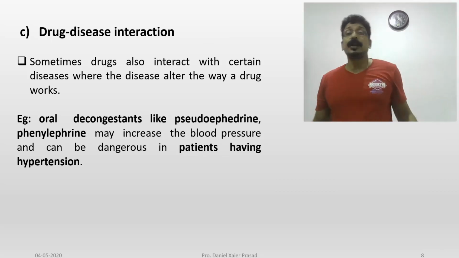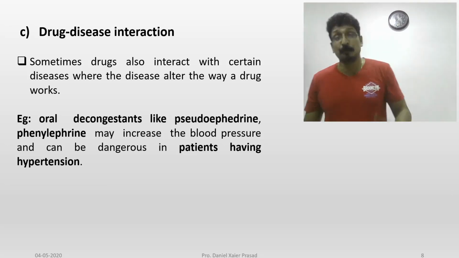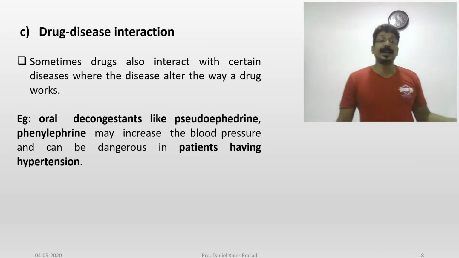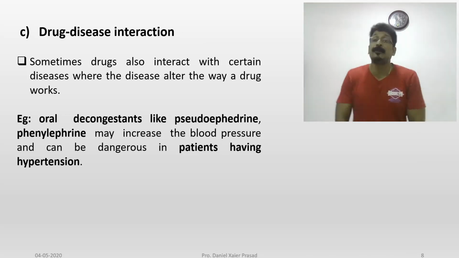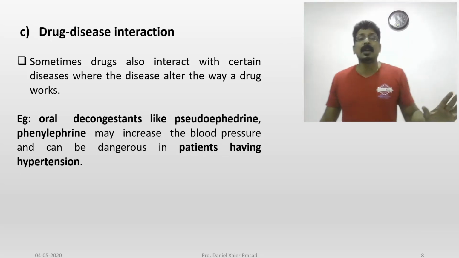So in that case you have nasal drops, that is pseudoephedrine, phenylephrine. These are present in various nasal drops. You can see on the nasal drops what the content is: pseudoephedrine or oxymetazoline, like that they might have written. Many drugs are available, but anyhow, all of them are used for decongestion.